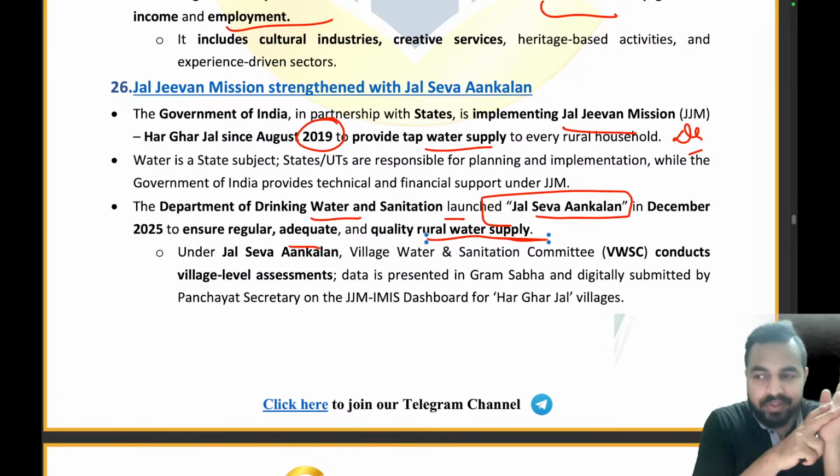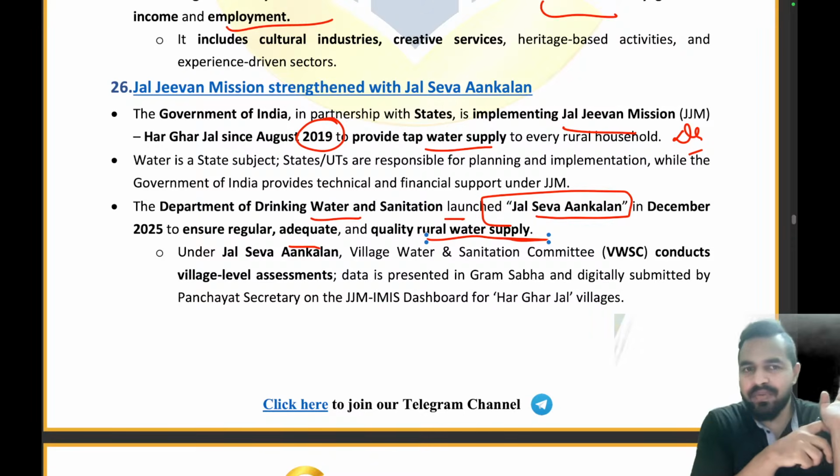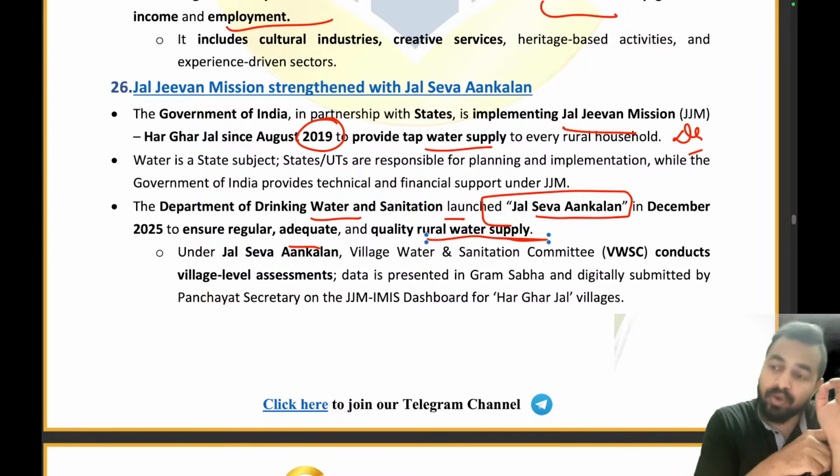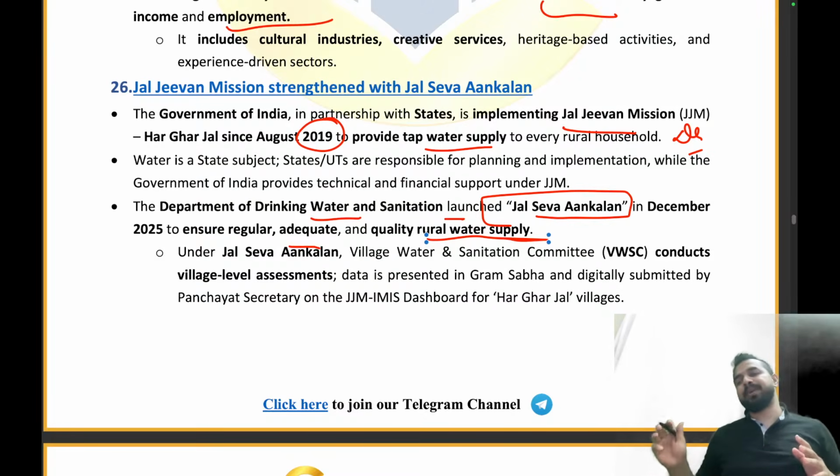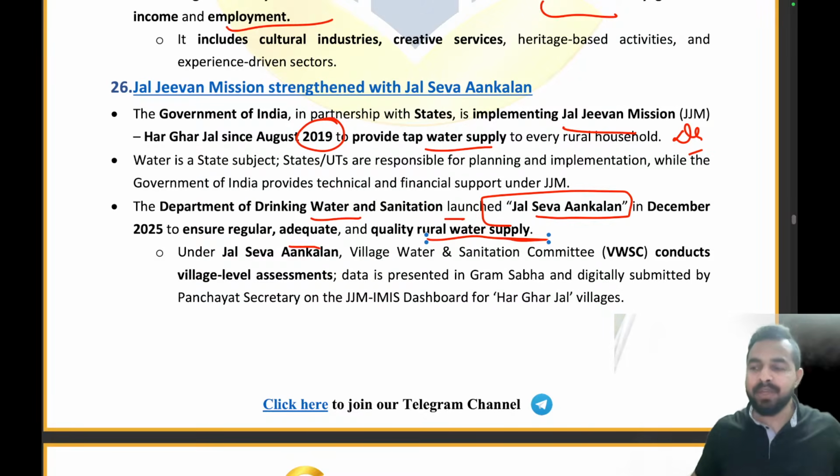So what exactly is this called? I always tell you that whenever you are giving any mock test, do the analysis. In the analysis, what you are doing is assessing your performance. That means आप अपनी performance का आंकलन कर रहे हैं. Assessment means आंकलन. Clear? So here we are doing the Jal Seva Ankalan as a part of Jal Jeevan Mission under the Department of Drinking Water and Sanitation. We are doing the Jal Seva Ankalan.